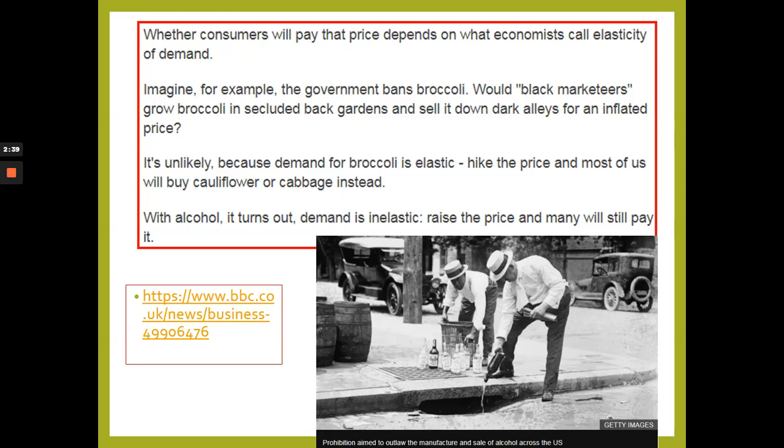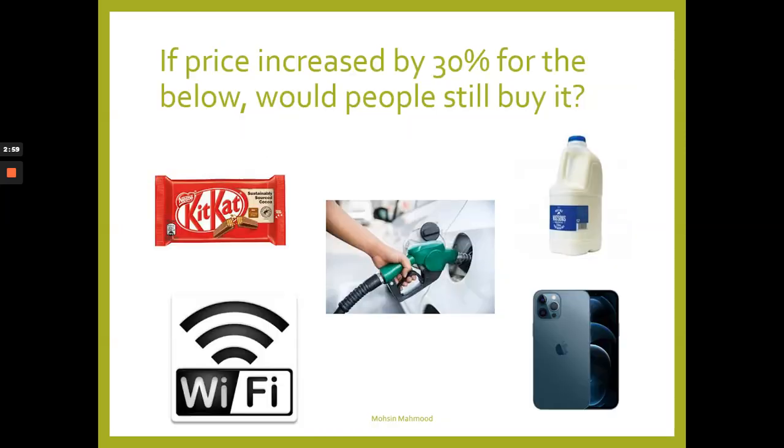There were so many protests that the government, sorry, had to cease its alcohol ban and made it legal again. So again, that's something for you to read up on. I found that quite interesting.